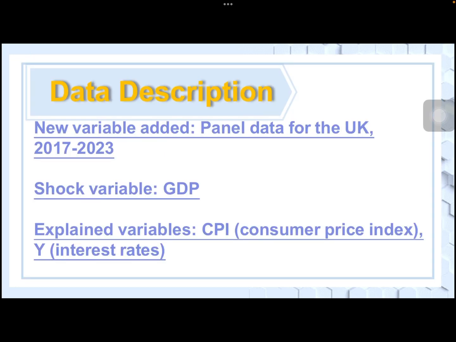Data description. Panel data for the UK, 2017 to 2023. Shock variable: GDP. Explanatory variables: CPI, the consumer price index, and Y, interest rates.